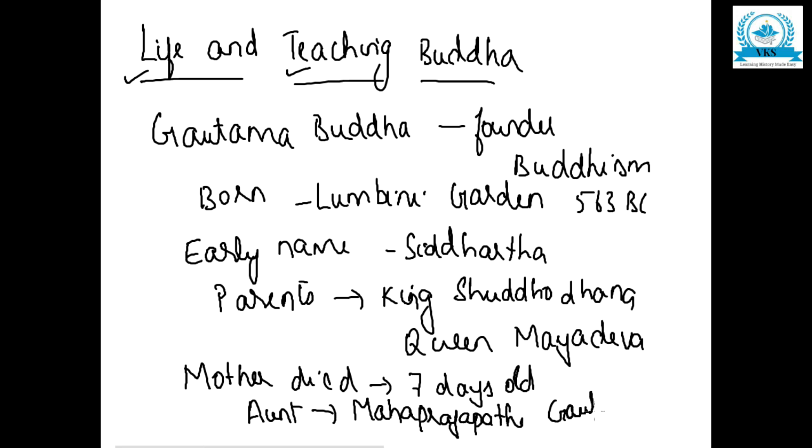So Gautama Buddha was the founder of Buddhism. He was born at Lumbini Garden in 563 BC. His early name was Siddhartha and his parents were King Shuddhodana and Queen Maya Devi. Maya Devi died when Siddhartha was just 7 days old and he was taken care of by his aunt Mahaprajapati Gautami.